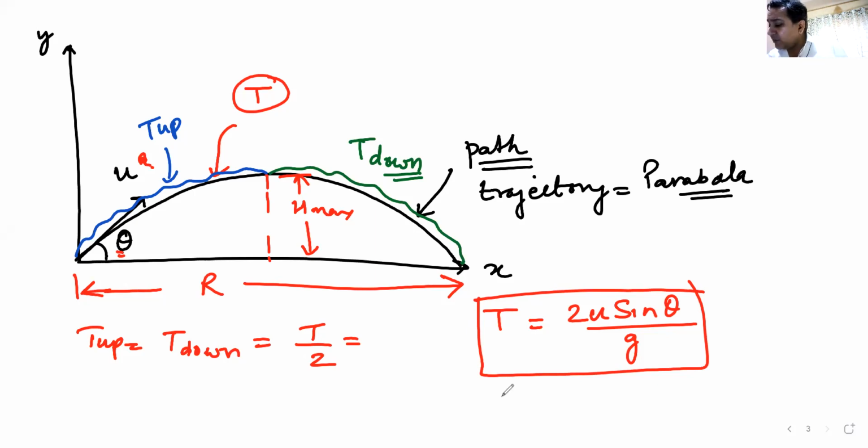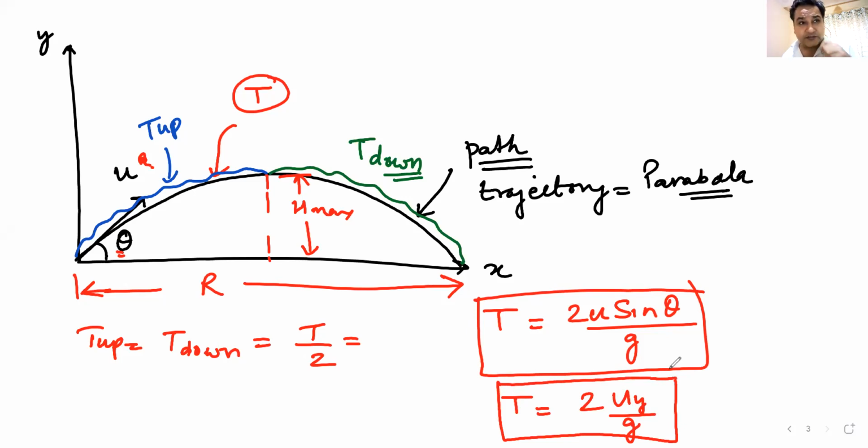What is another way? A better way of remembering this formula is 2 times uy by g, 2 times vertical velocity by g. This is the universal formula, whether you apply it for projectile motion, oblique projectile, or for your normal time of flight. If you throw something vertically upwards, the time of flight is also 2 times uy by g, but in that case your uy becomes same as u. Are you understanding what I'm saying? Please raise your hands. 2 times uy by g is the formula that you must remember.